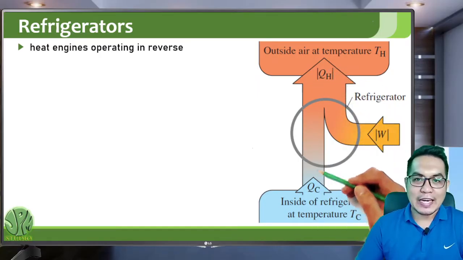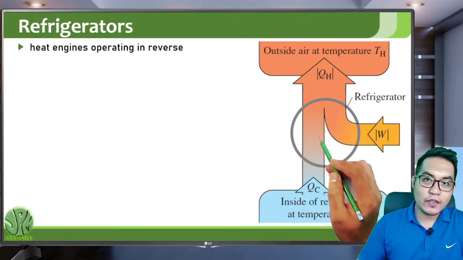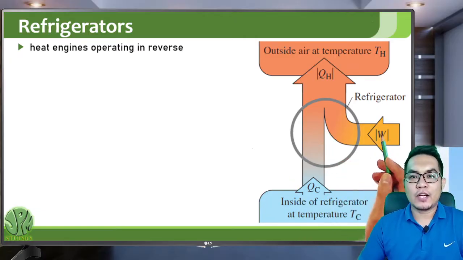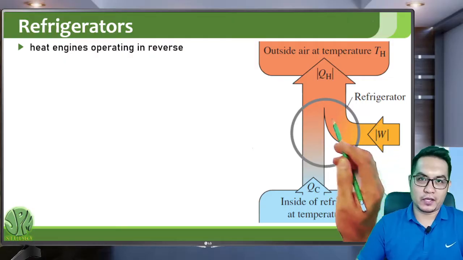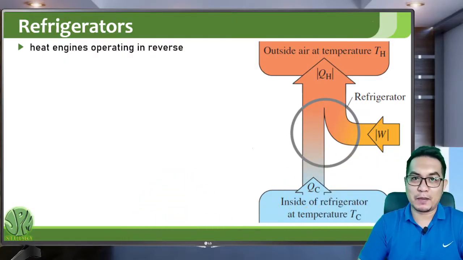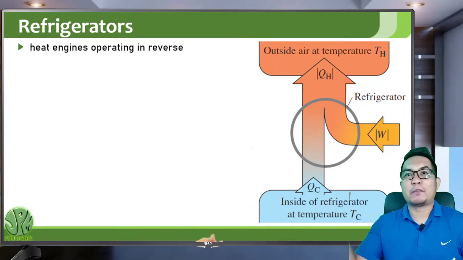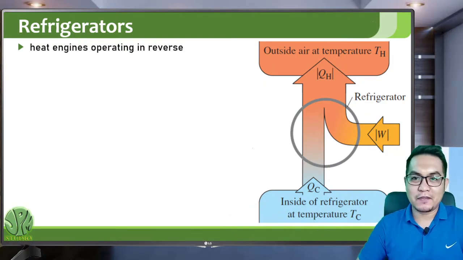But you can let it flow in reverse if you do work on the refrigerator. So refrigerators usually have pumps. They have heat pumps. They pump heat from the inside of the refrigerator to the outside of the refrigerator.